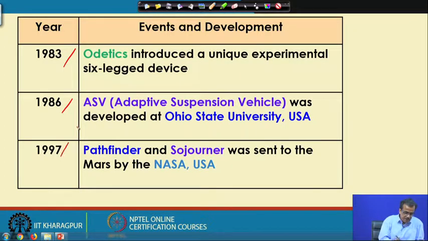In 1997, NASA USA developed intelligent robots like Pathfinder and Sojourner, and sent them to Mars, but that particular mission was a failure, due to some sort of mismatch of the specifications.